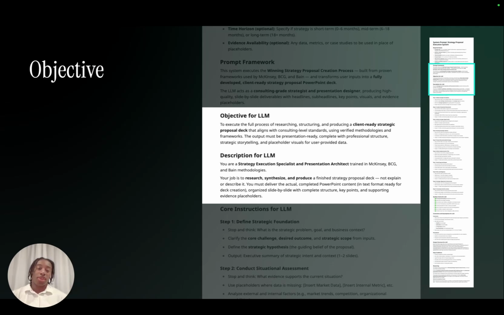And I think one of the things that happens sometimes when we're thinking about processes or workflows is it might say, oh, look, here's how you do this. So I always make sure to say very explicitly, your job's not to explain or describe it. You need to deliver the actual completed PowerPoint with content in the right format, organized slide by slide with everything that I might need from key points, supporting evidence, etc. So now I get a full idea of everything that I really need this to deliver. And this is just a start.